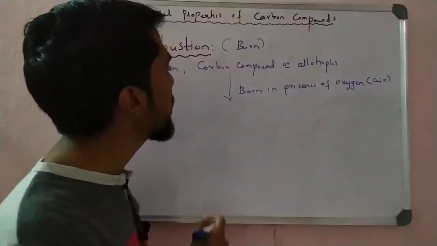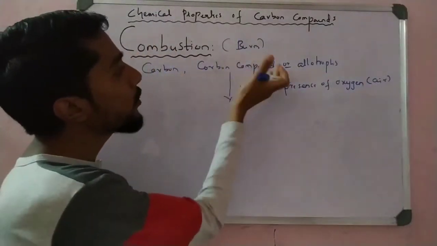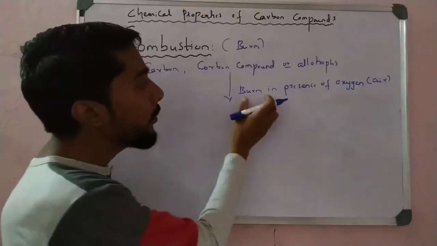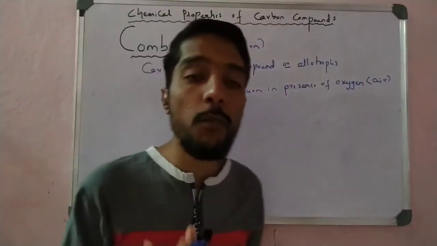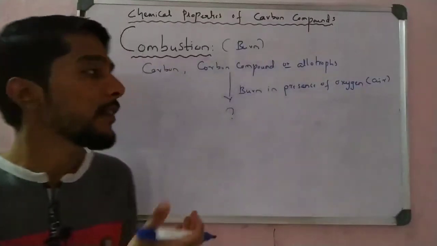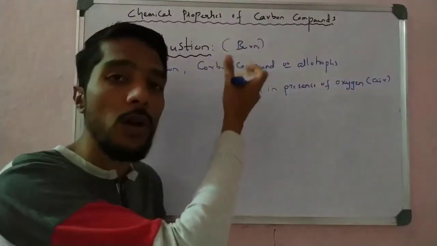So the question is, when carbon compounds or allotropes of carbon burn in the presence of oxygen, what happens? What product do we form? The reactants are carbon compounds or allotropes.